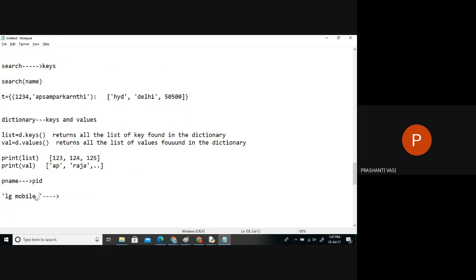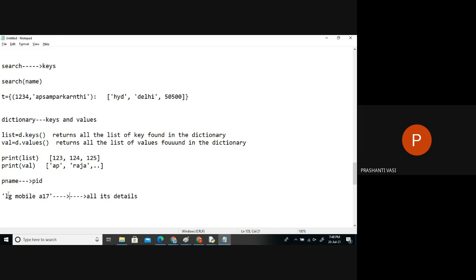So when you type LG mobile A17 or whatever, it should find out its unique ID in the system, and then it should get all its details. This is one way. Or else, by typing the name itself, it should get all its details. There are two ways we can get that. Directly typing the name is more preferable. Finding the ID is unnecessary, we don't have to find it.